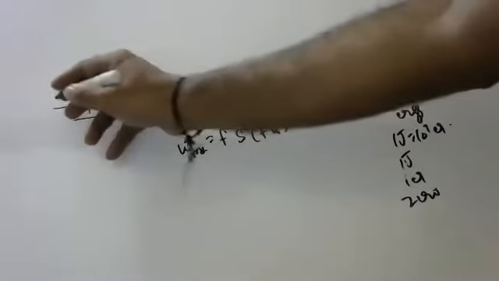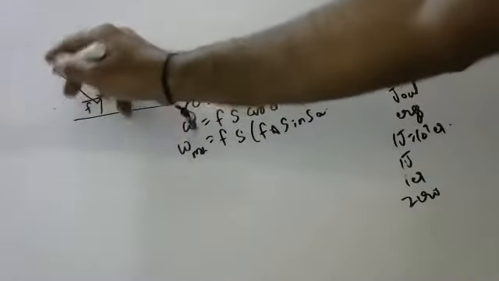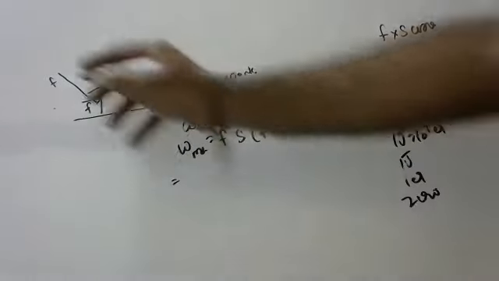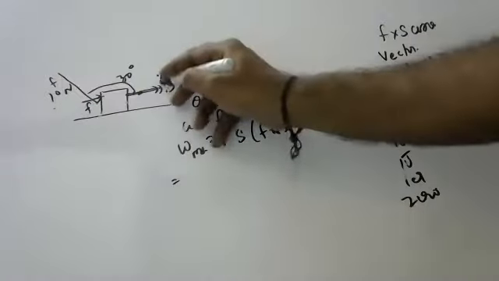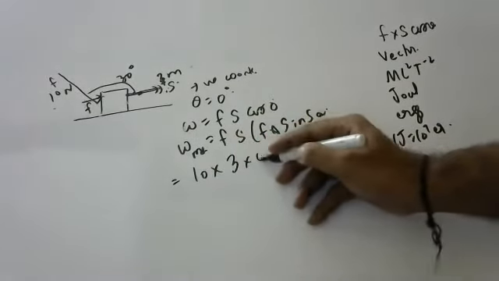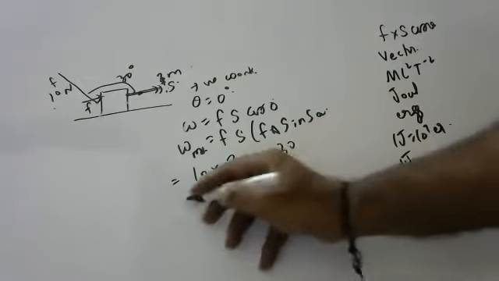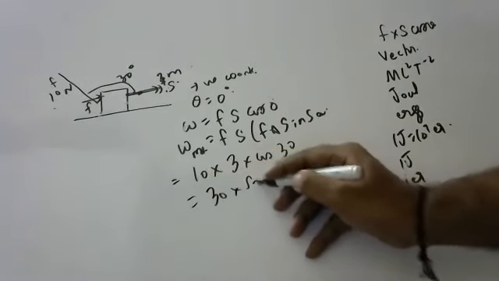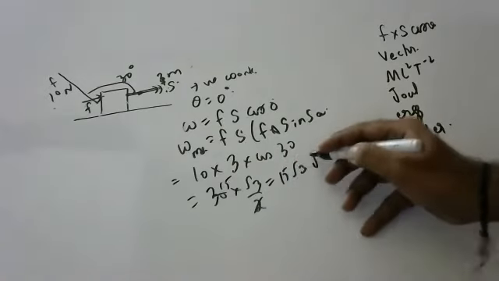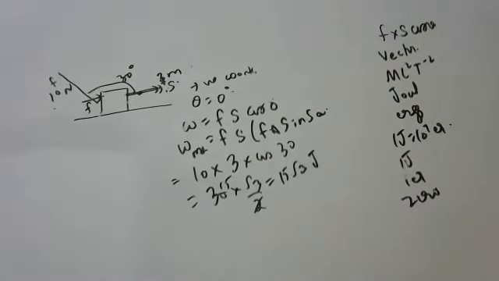Suppose someone says, no sir, I will apply force at 30 degrees. Okay, your wish. Suppose you are applying 10 newtons and it moves 3 meters at 30 degrees. So I will do 10 into 3 into cos 30. Cos 30 is root 3 by 2, you all know very well. So the answer is 15 root 3 joules. Simple, children.